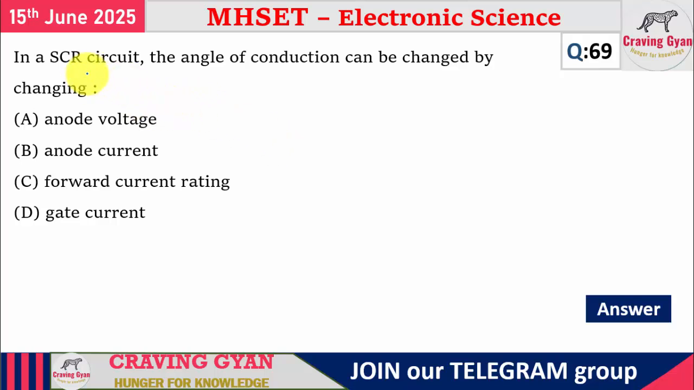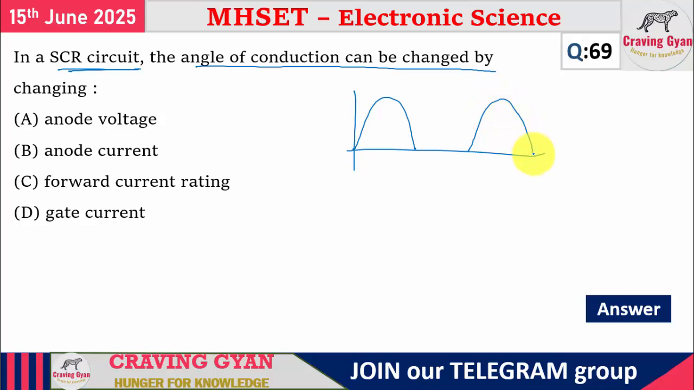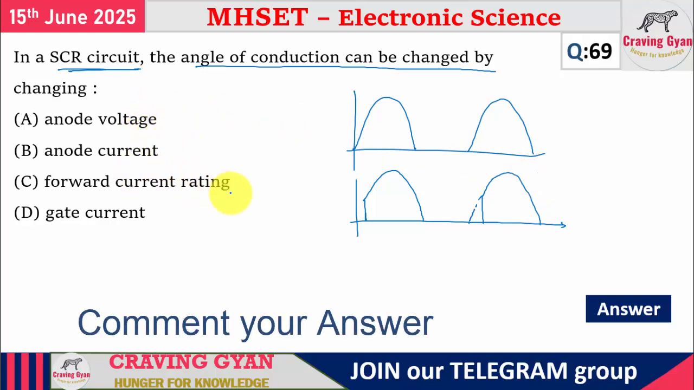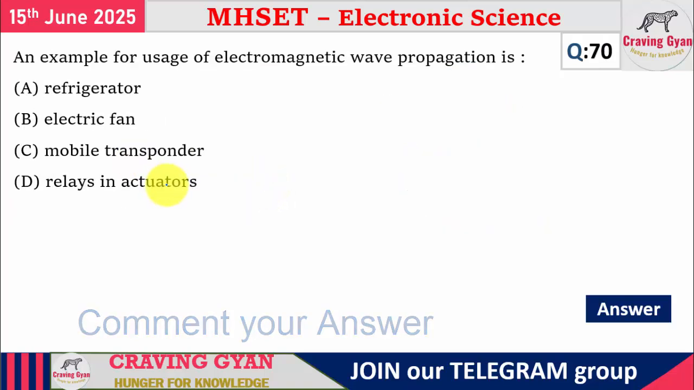69th question, the question is from power electronics, the SCR topic. How are you going to change the angle of conduction? Now look at the things. Suppose in the case of a half wave rectifier, I am going to get something like this. But with the help of power electronic circuits, I can vary this conduction angle. So the key answer they have given is the forward current rating, option C.